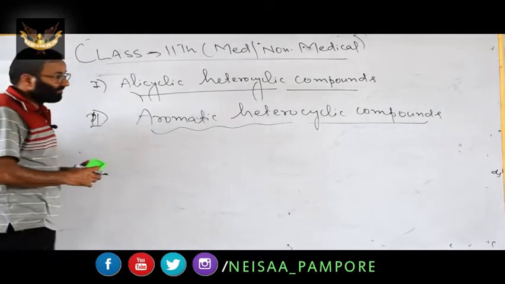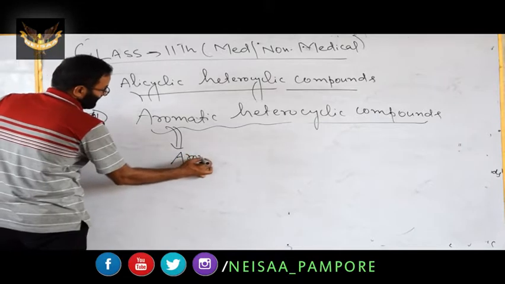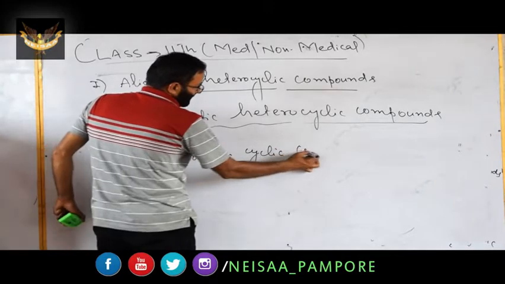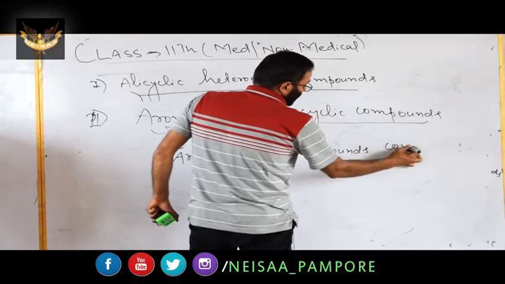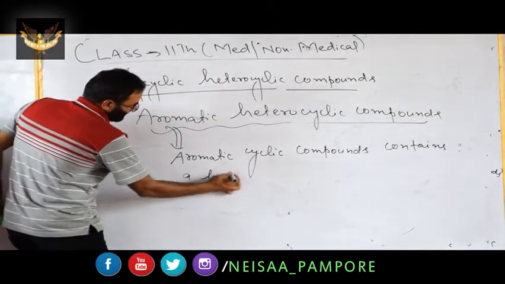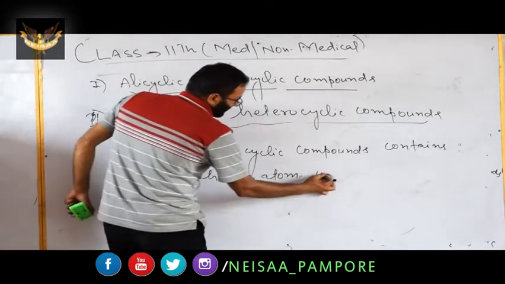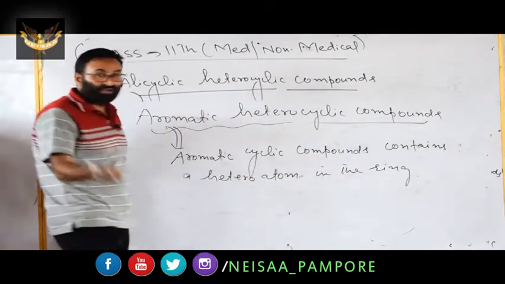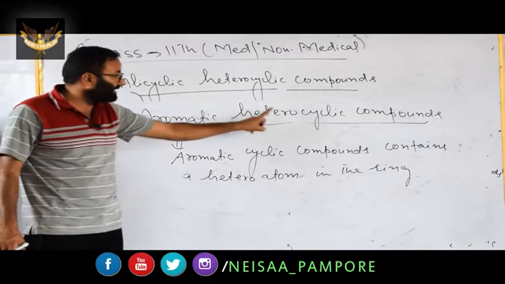You can mention it: aromatic cyclic compounds containing a heteroatom in the ring. When an aromatic compound contains a heteroatom in the ring, it is known as an aromatic heterocyclic compound.